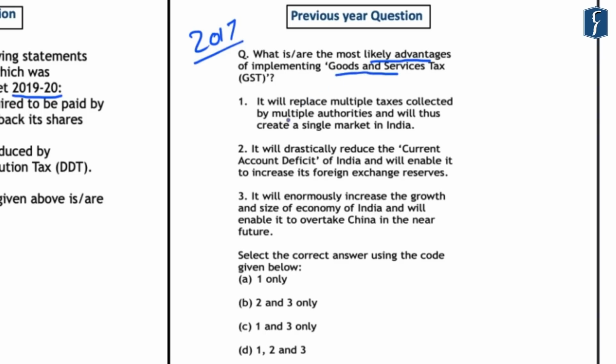So the first statement here reads that it will replace multiple taxes collected by multiple authorities and will create a single market in India. Now this statement was correct because it has been created to subsume the multiple indirect taxes in India. Secondly, the second statement reads it will drastically reduce the current account deficit of India and will enable it to increase its foreign exchange reserves.